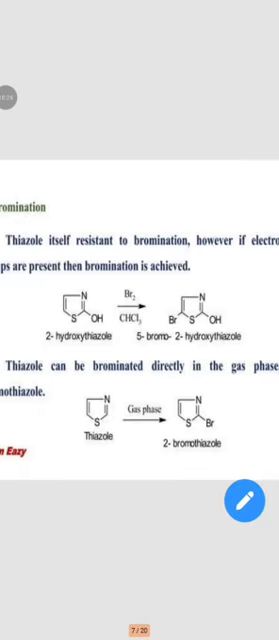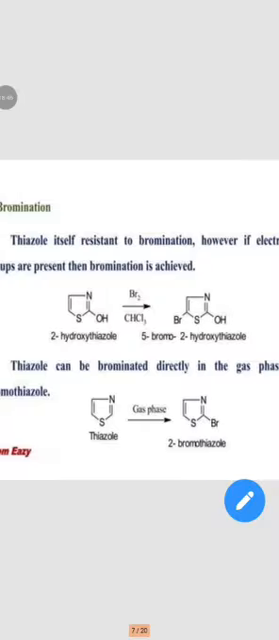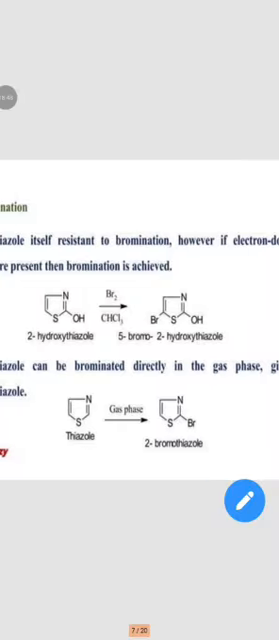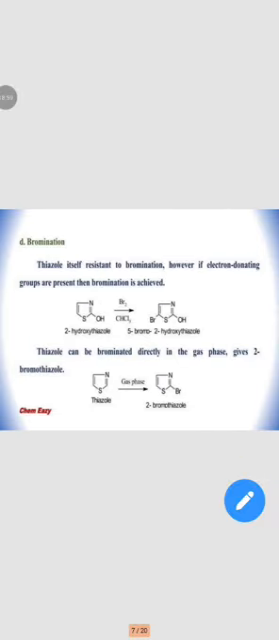Then bromination. Thiazole itself is resistant to bromination. So 2-hydroxythiazole is treated with bromine in CHCl3, chloroform, to form 5-bromo-2-hydroxythiazole. And then thiazole can be brominated directly in the gas phase. Thiazole in the gas phase forms 2-bromothiazole.